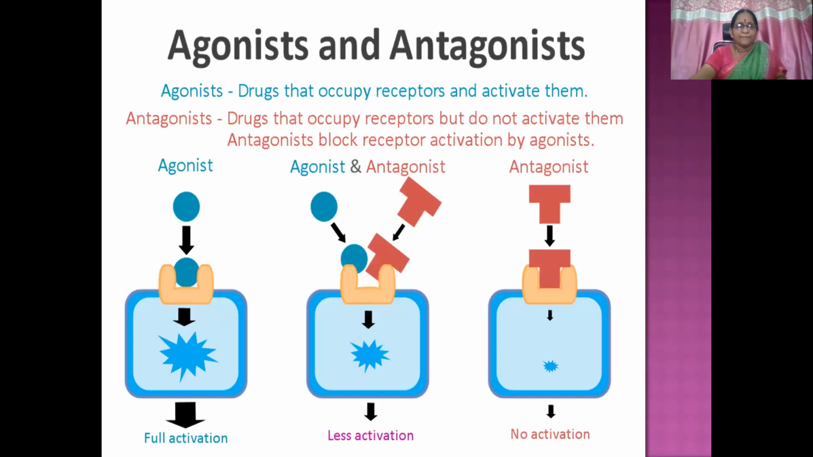So you can see here, an agonist is a drug molecule that combines with a receptor and activates it, and an antagonist is a drug that occupies the receptors but produces no action. This molecule goes and combines with the receptor, so there is blockade of the receptor binding site from the agonist molecule. So less activation, only a few receptors will be left over.